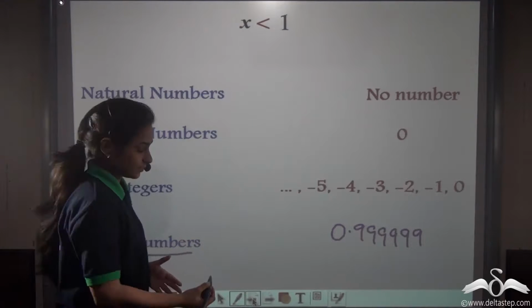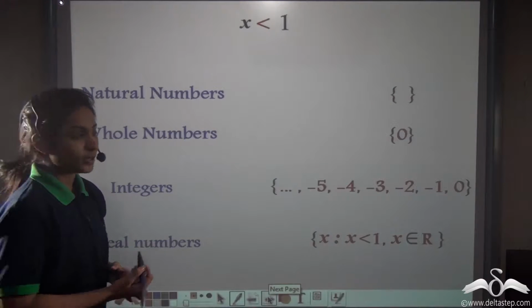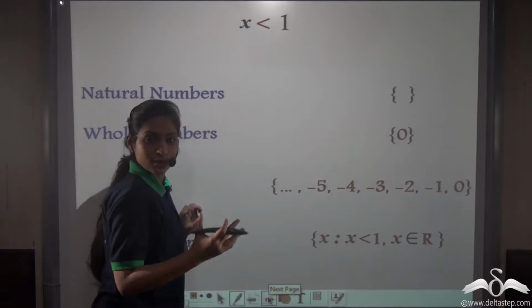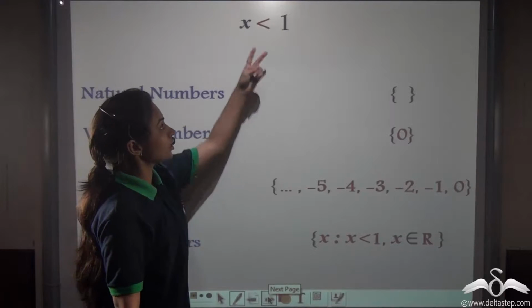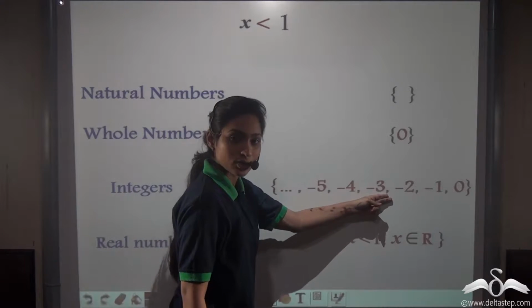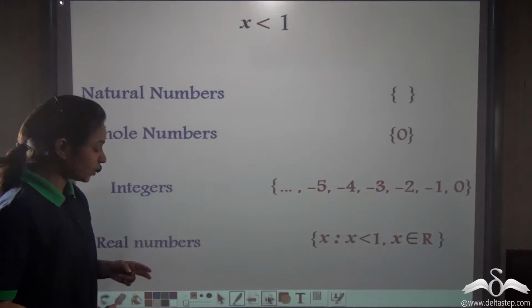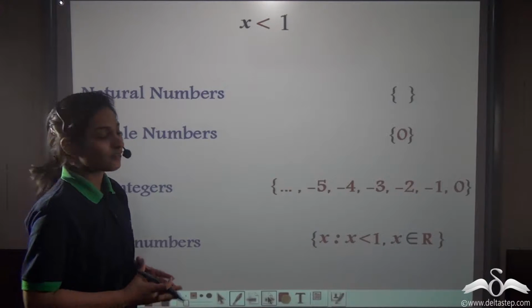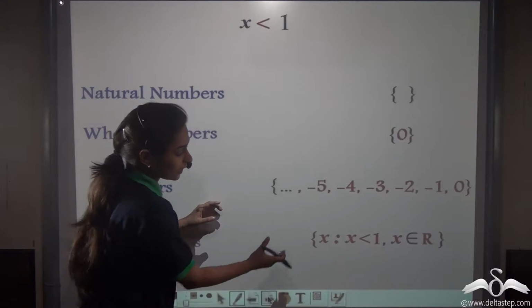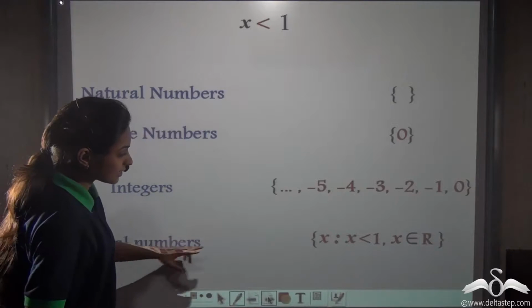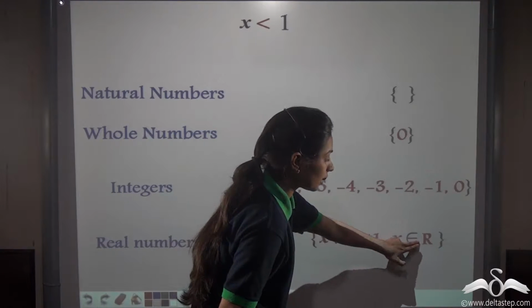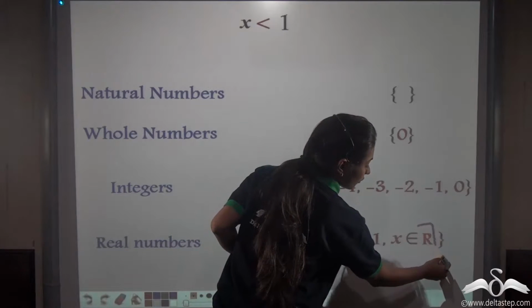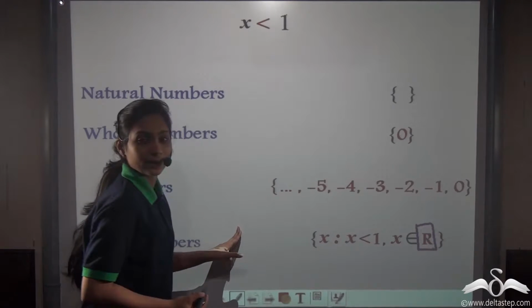Now this can continue. Let me write these in forms of sets. Well, no number can be written as an empty set. Only number 0 can be represented as a singleton set. The integers, that is the solution for this question, can be represented in roster form like this. But it is not possible to write real numbers in roster form. That is why we have written it in set builder form. You can see in set builder form, how do we write? x such that x is less than 1. This is our question. And x belongs to real number. You can see that here we have denoted real number by the capital letter R.